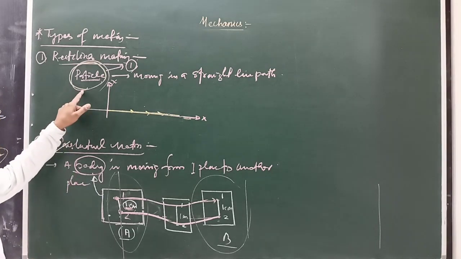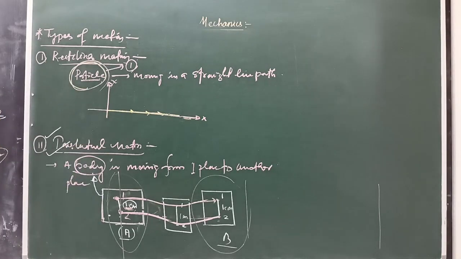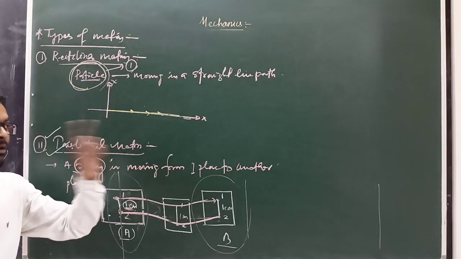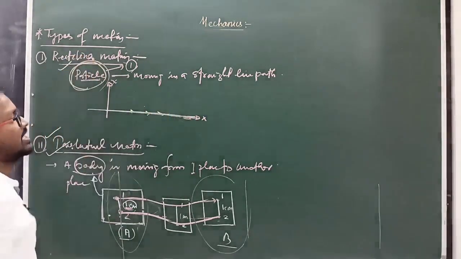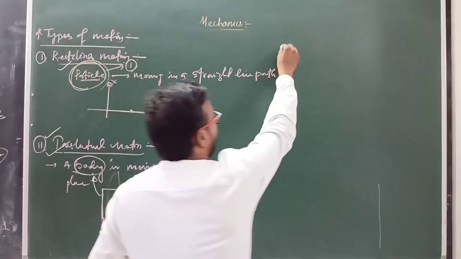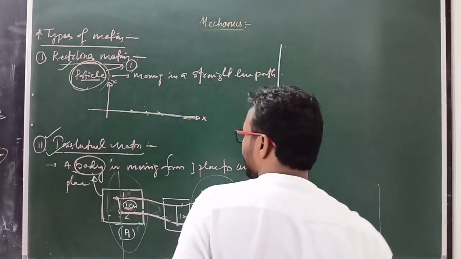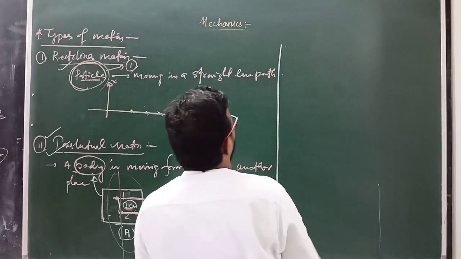And what is rectilinear motion? When a particle moves in a straight line path, that type of motion is known as rectilinear motion. Clear? So next, what is circular motion?